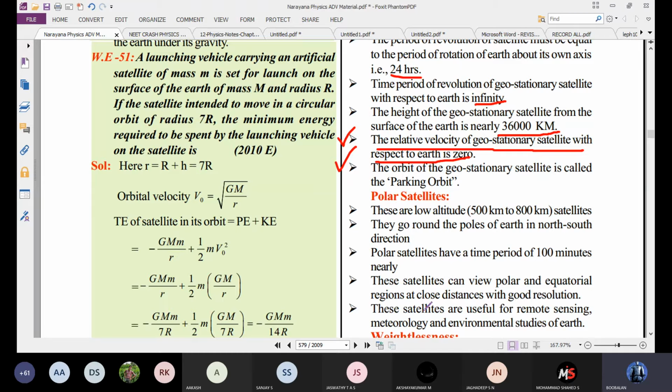Do you understand what I am saying? Hello, any doubt? This is data collection mark. Relevant satellite.